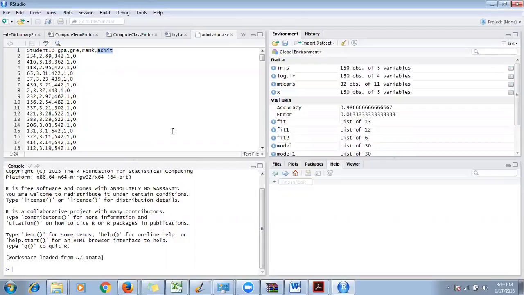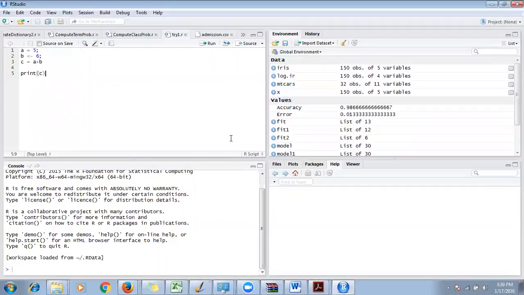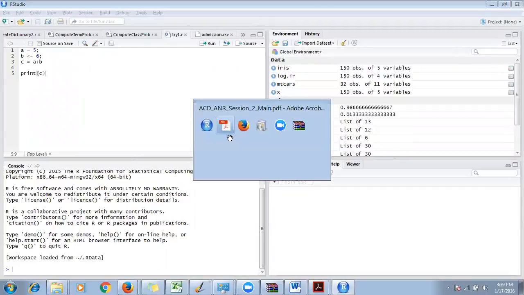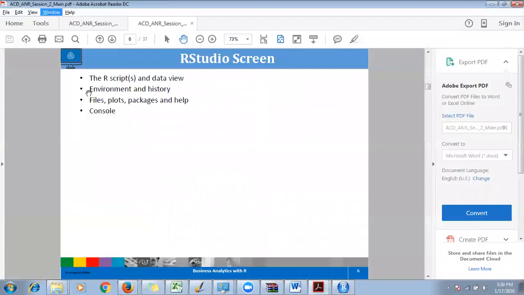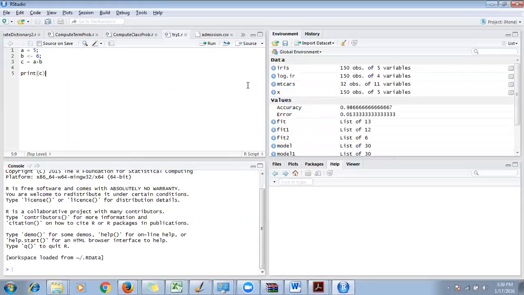So I can see the data, I can view the data, I can also write code in the left panel. Now, the second panel is Environment and History. Second is this one, Environment and History.